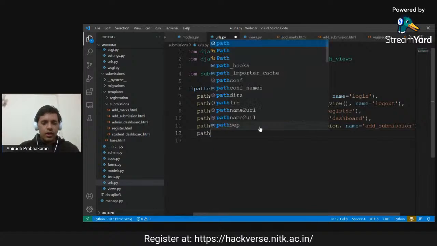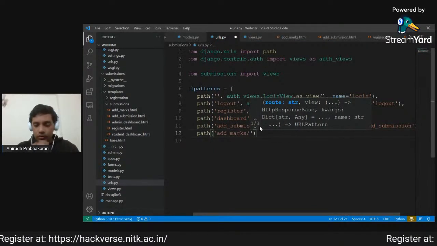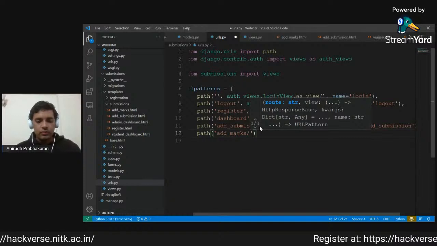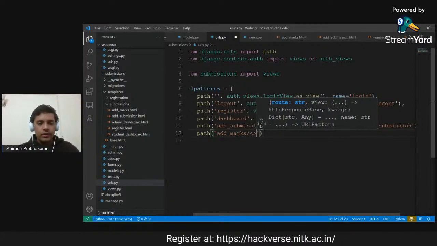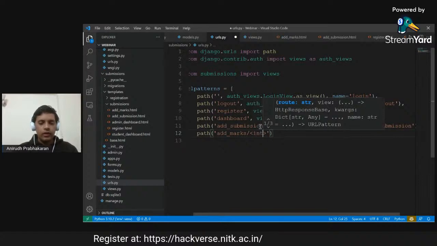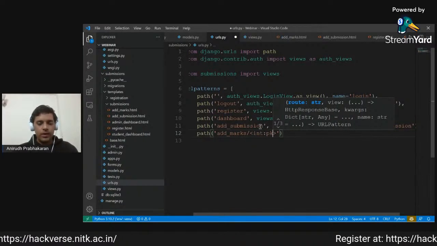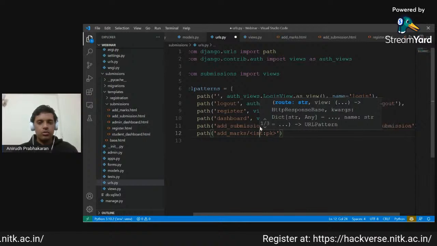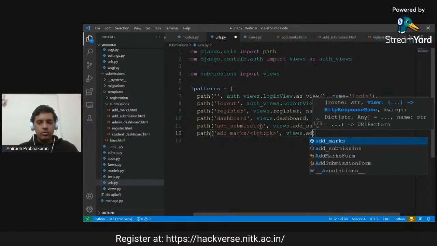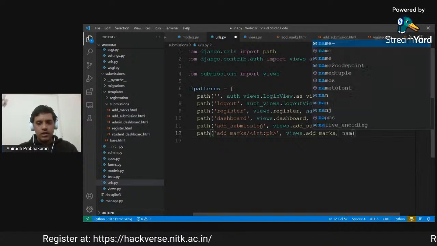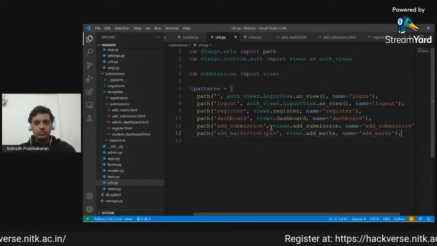So path, we will do add marks. Now we remember that we have to do this for one particular thing. So in the path, how we define that is in these angled brackets, we define what the data type of that parameter will be and what the type of the parameter is. So the primary key we want to get is an integer. So this is how it will work. From views, we will just do add_marks, and name is add_marks.